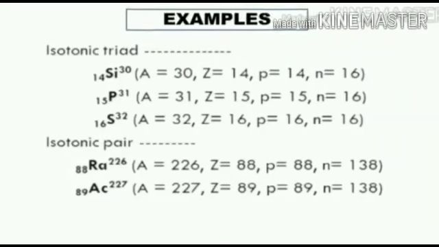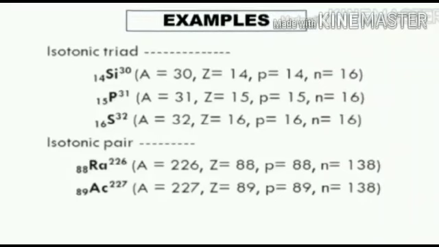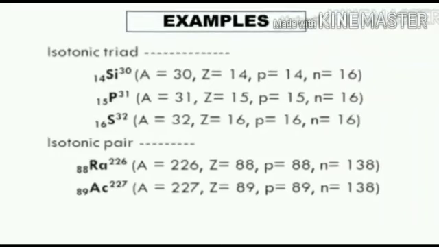And for sulfur, the atomic number is 16 and the mass number is 32. The atomic numbers and mass numbers of silicon, phosphorus and sulfur are different, but all have the same number of neutrons. The number of neutrons present in the nucleus of silicon, phosphorus and sulfur is 16. Hence, silicon, phosphorus and sulfur are isotones.